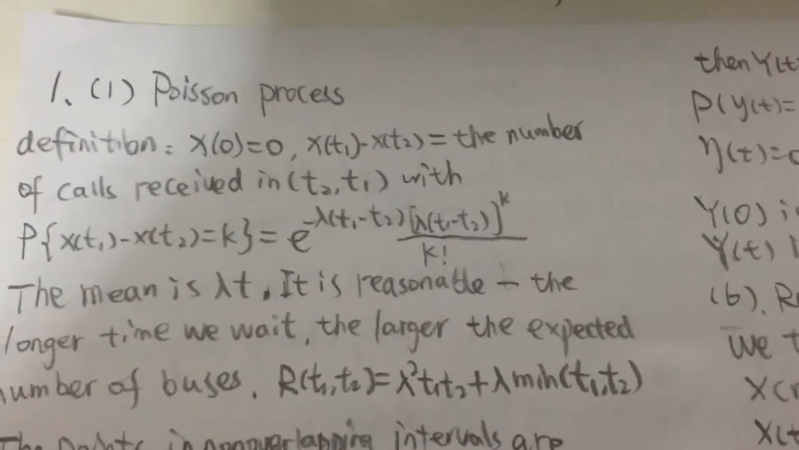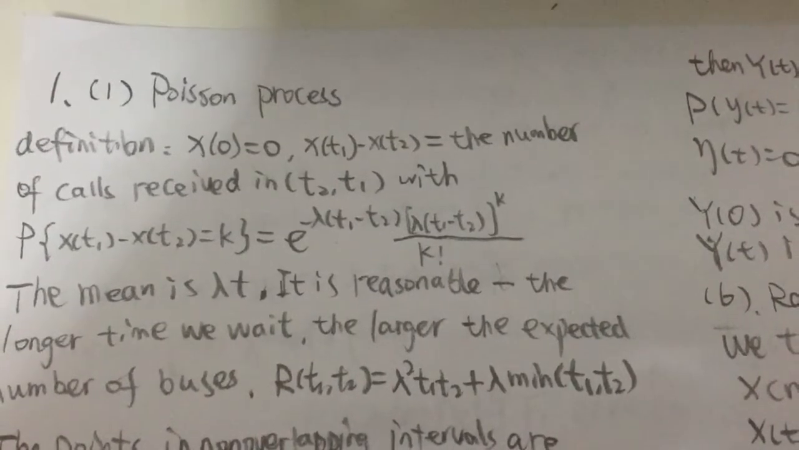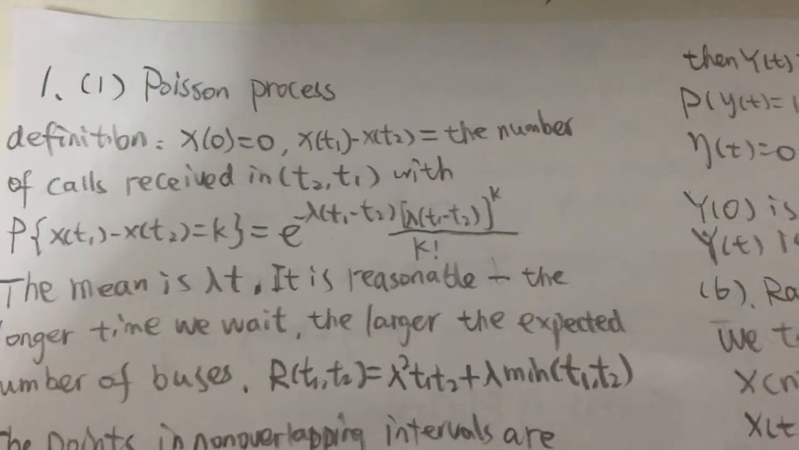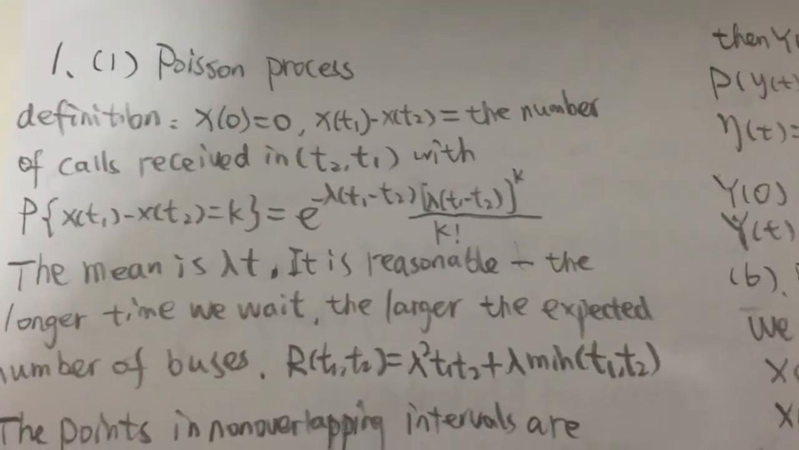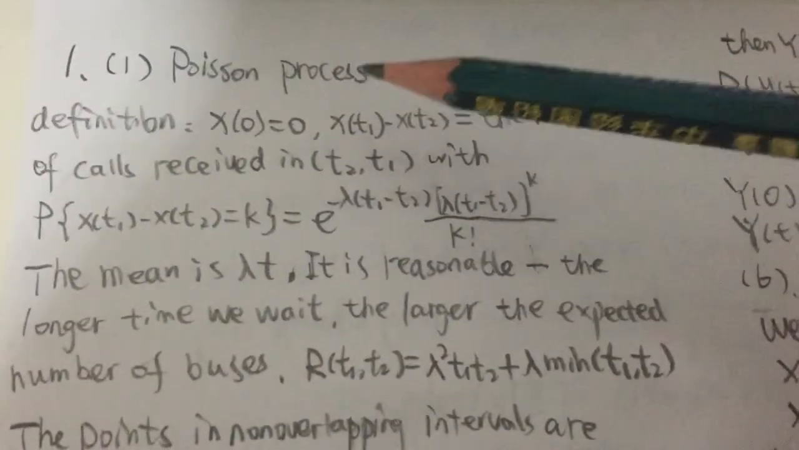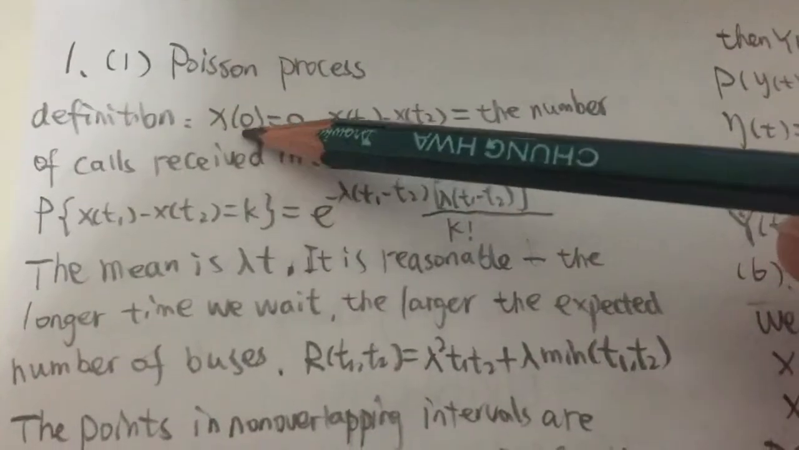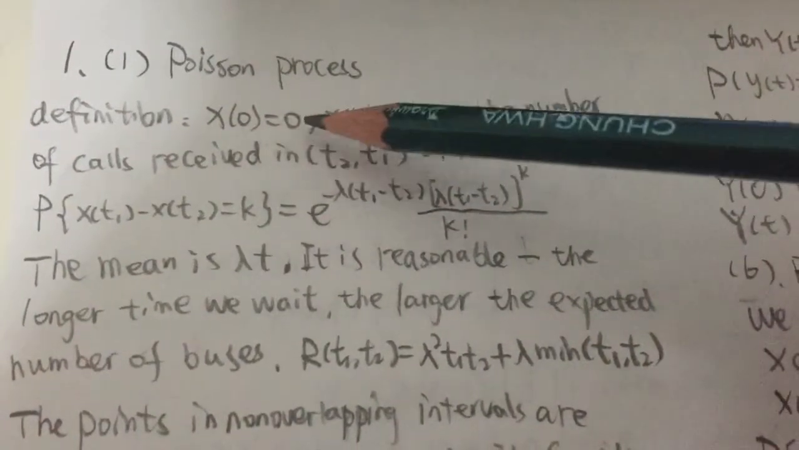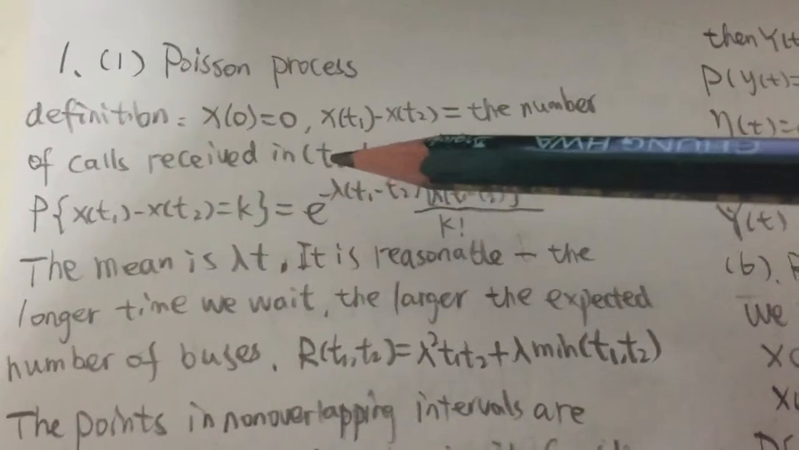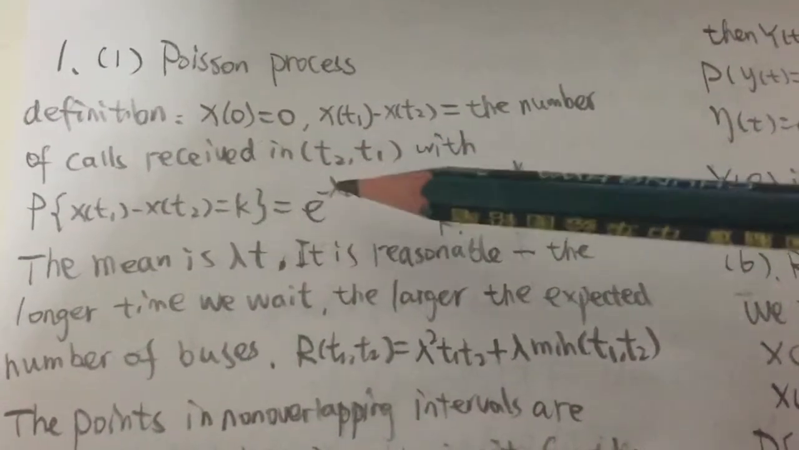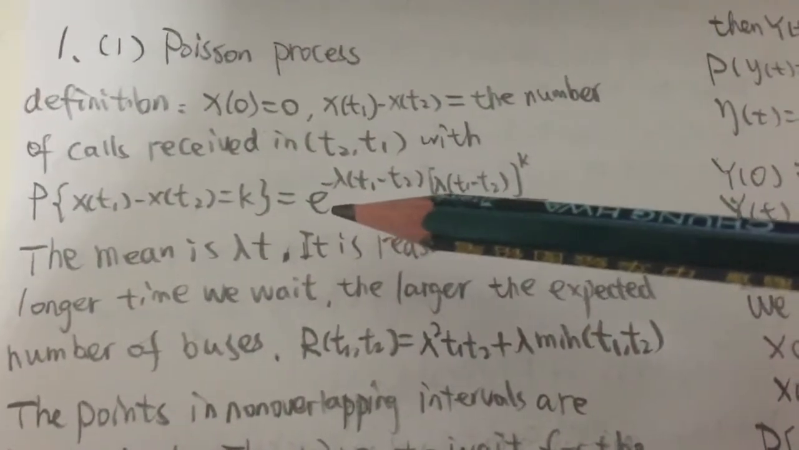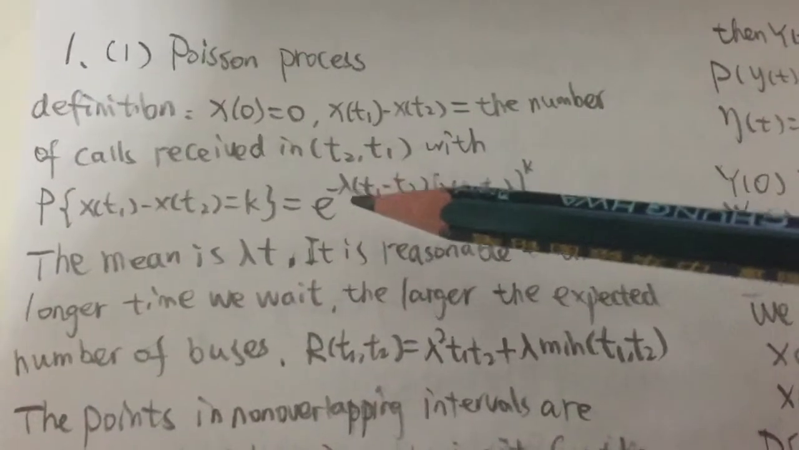And the first question, we need to do some collecting work about the definitions and the simple properties of some important processes. The first, we look at the Poisson process. We have X0 equals 0 and the number of points between t2 and t1 is Poisson distributed. This is called the Poisson process.